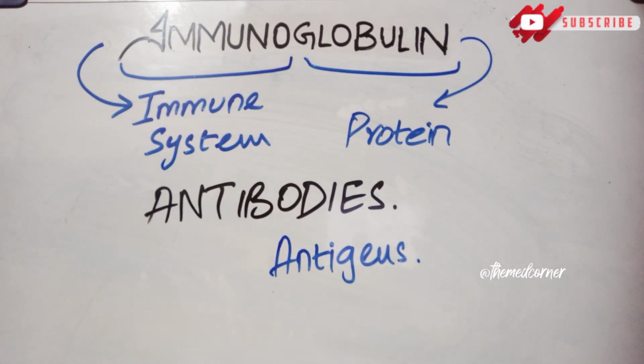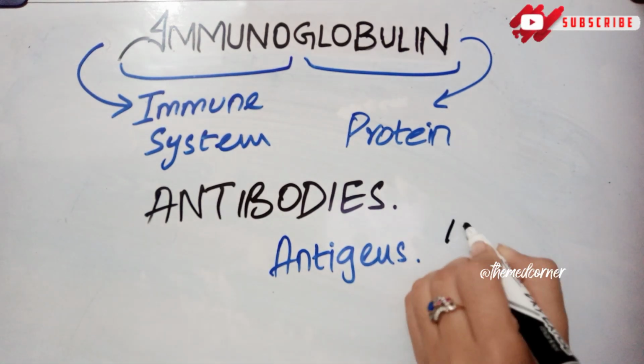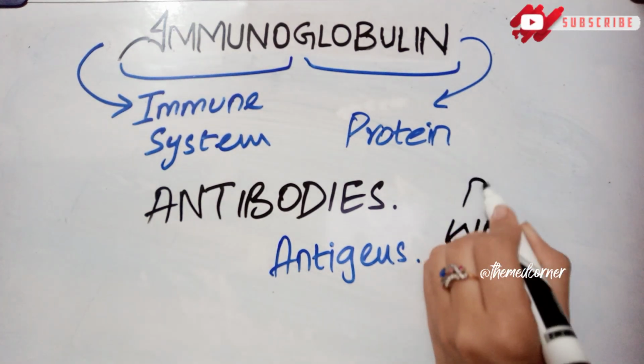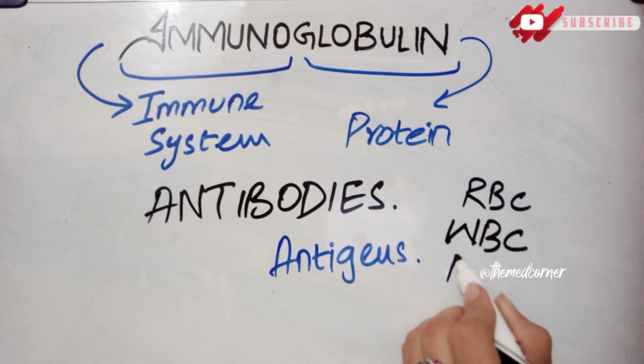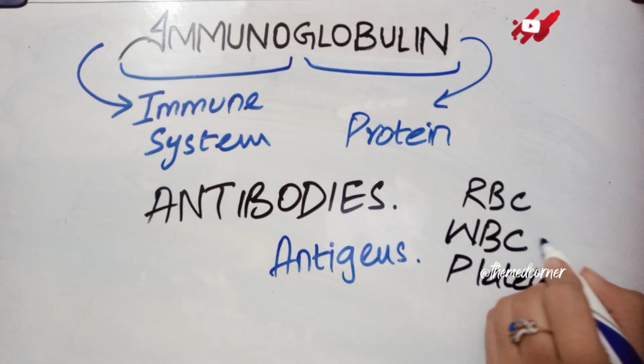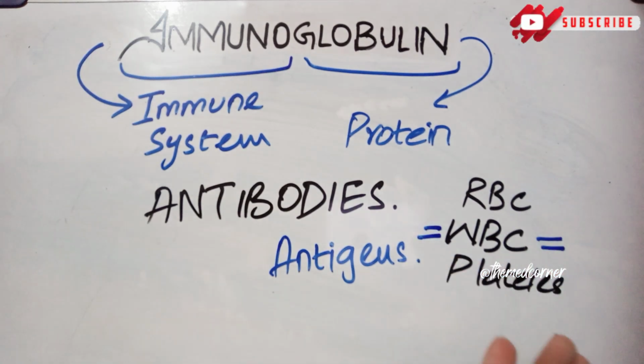If we talk about how these immunoglobulins are produced, the perfect answer for this is WBC. We all know that blood has three components: RBC, WBC, and platelets. So the immunoglobulins are produced by which part? The WBC. The WBCs are responsible for producing the immunoglobulins in our body, as white blood cells are the army of the body, or the police of the body. So these are produced by the WBC.